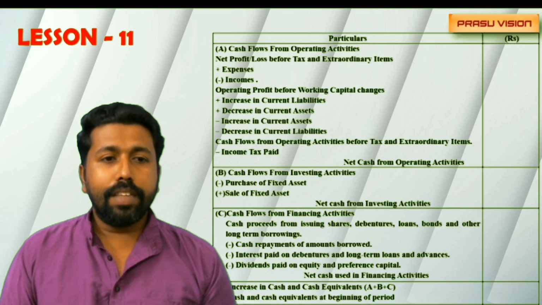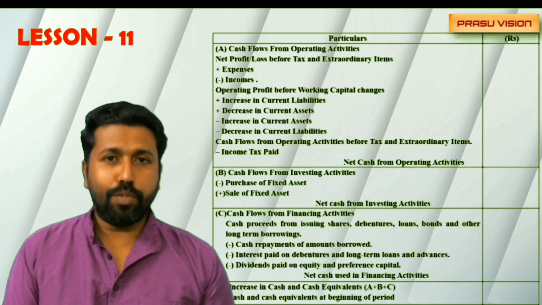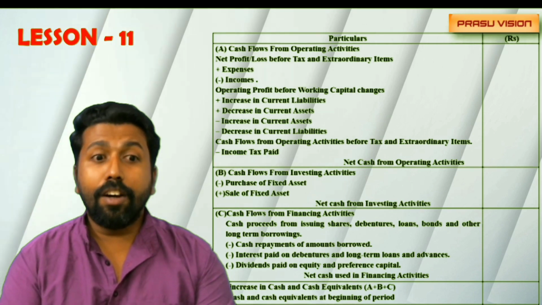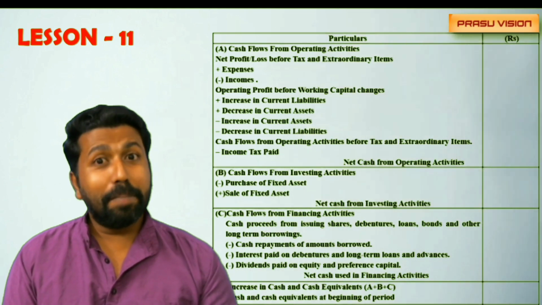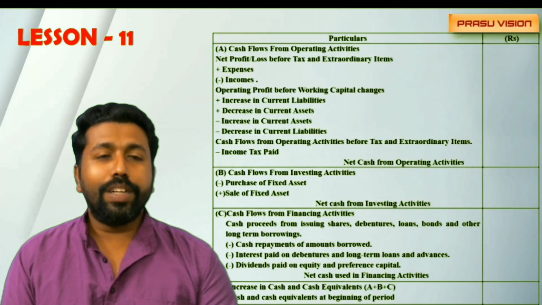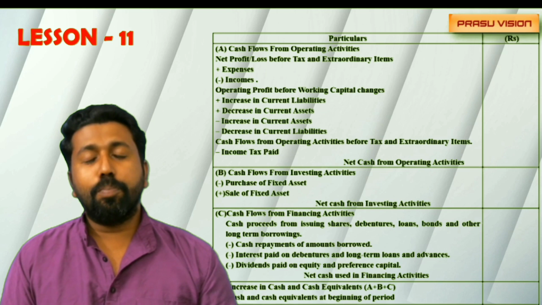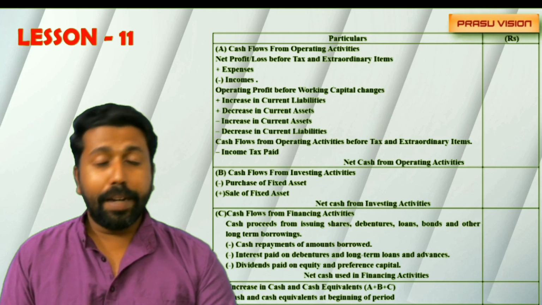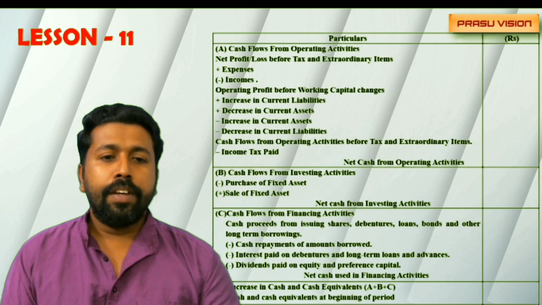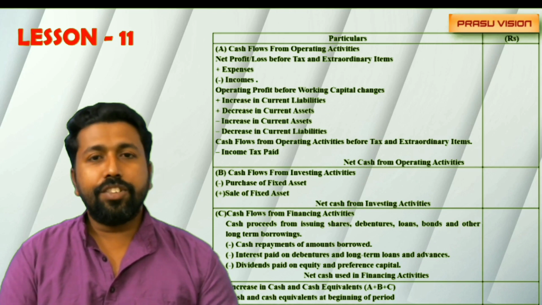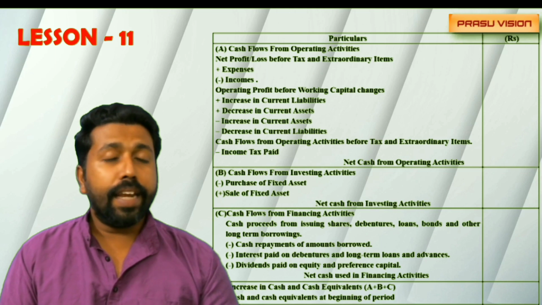So please keep in mind all these things and remember how to prepare the financing activity area, the part C. There we are recording all the items like cash proceeds from issue of share, debenture, loan, bonds, and other long-term borrowings as positive inflow of cash. And when we are repaying all these things, amount repaid to the shareholder, debenture holder, to the bank, to the bond holder, and other parties, it will be outflow of cash. Interest paid for the debentures, bank loan, outflow of cash. Dividend paid to the shareholder, outflow of cash. Then we are getting the net cash inflow or outflow from the financing activity.